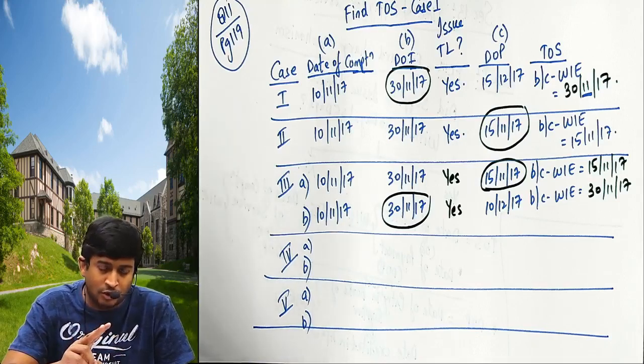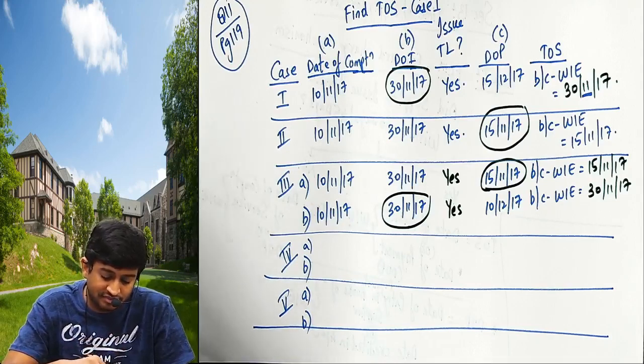When there are two dates of payments, you will get two times of supply.